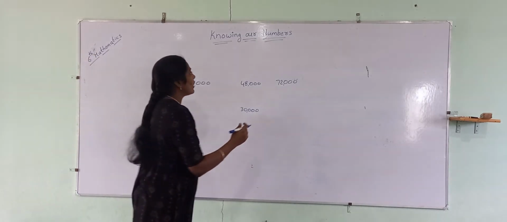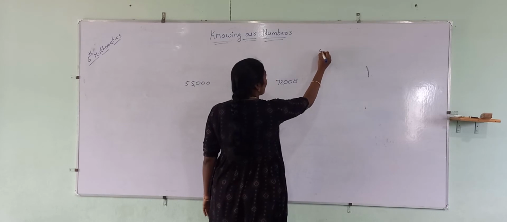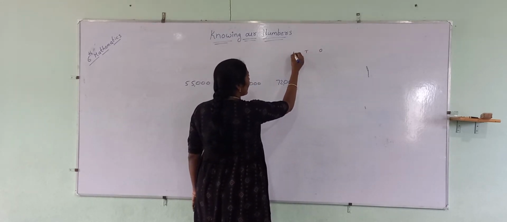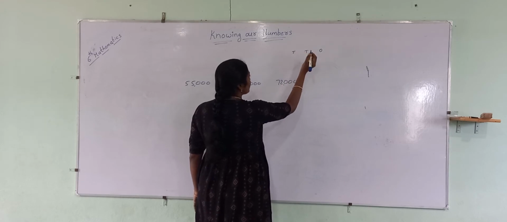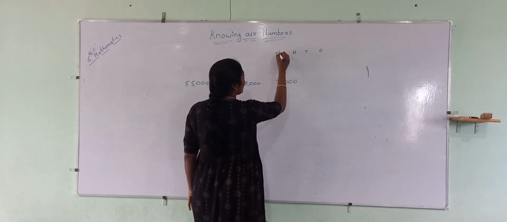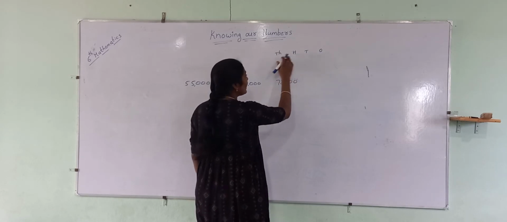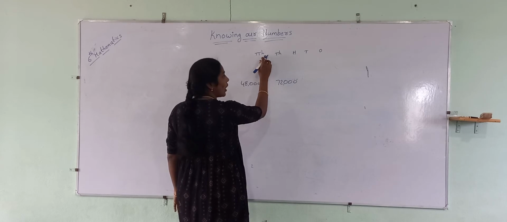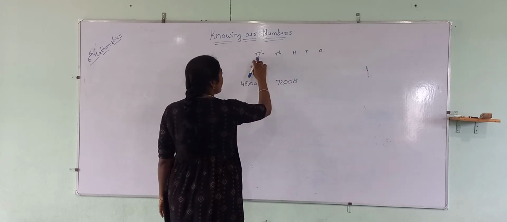So I am going to write those place values. O stands for ones, then tens, hundreds, thousands. T for 10, TH for 1000. TTH is 10,000. T for 10, I said, so 10,000.